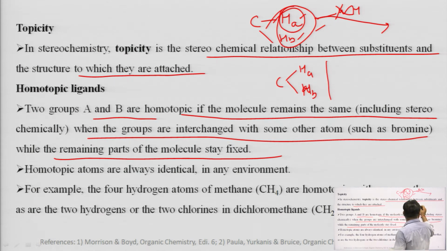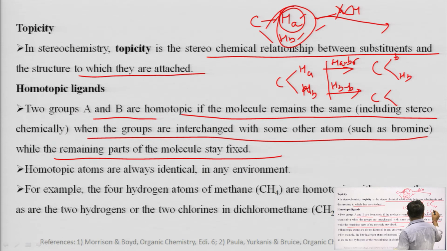If HA is replaced by Br and HB is replaced by Br, both the molecules after the substitution remain the same.